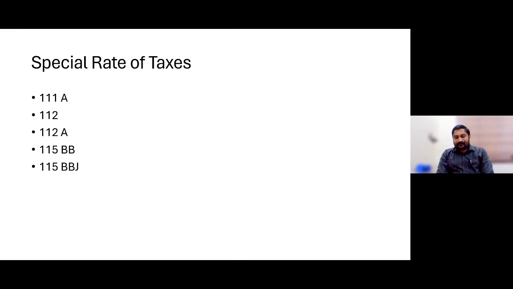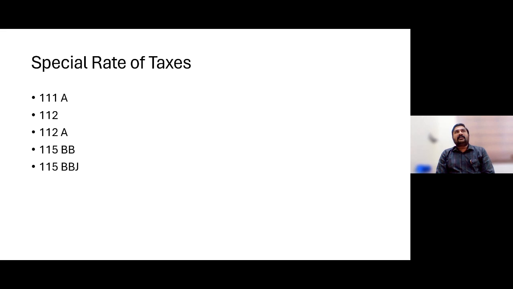Apart from these basic slab rates, there are special rates of tax. Section 111A, which is for short-term capital gain on securities with STT, 15% would be applicable for both old and new regime holders. Then 112, long-term capital gain on all other assets. 112A, long-term capital gain on securities with STT, up to 1 lakh nil and over and above 1 lakh 10%, that would be applicable.